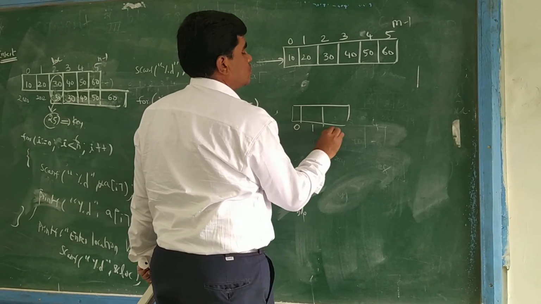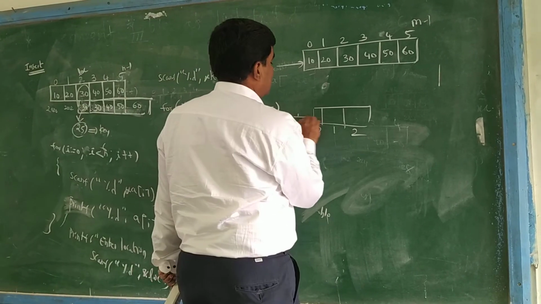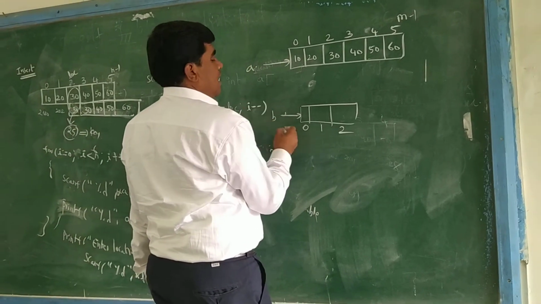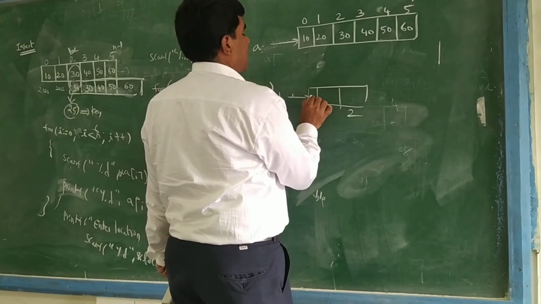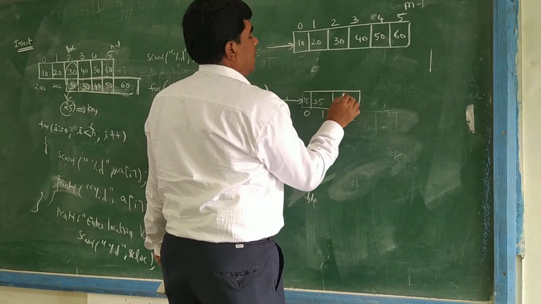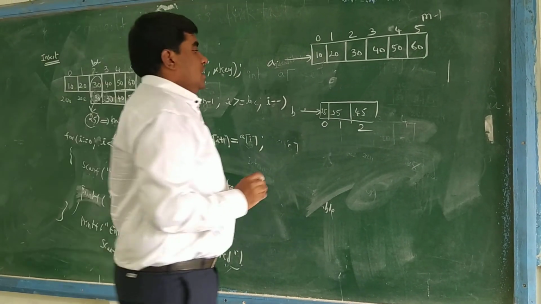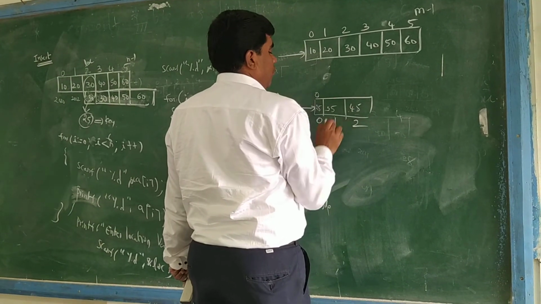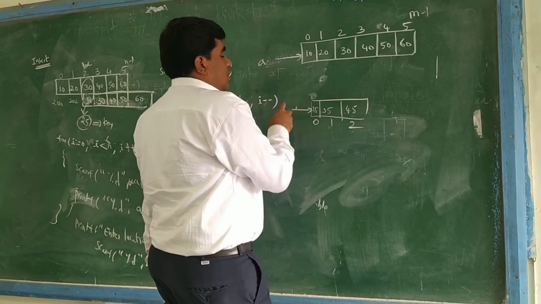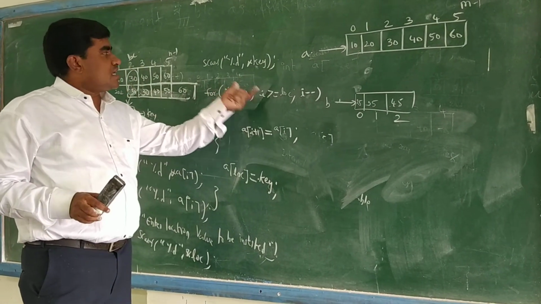Array B has indices 0, 1, 2, that means n equal to 3. I am storing 25, 35 and 45 in array B, which I want to insert into array A. Here, what we have done earlier is insert only one element in the array.